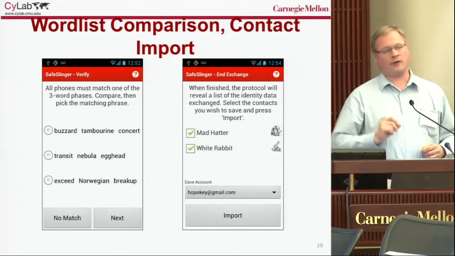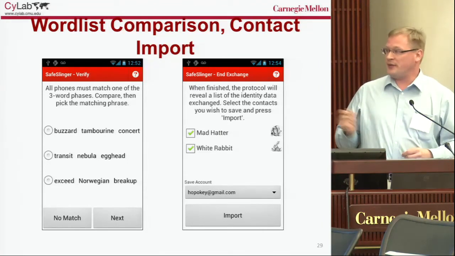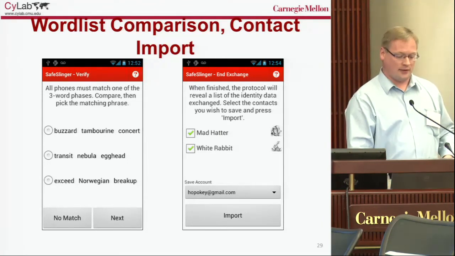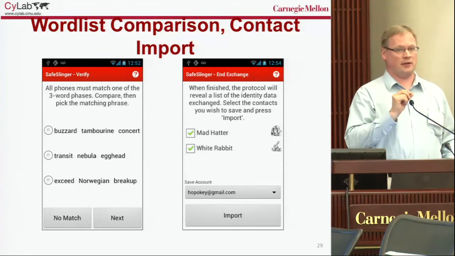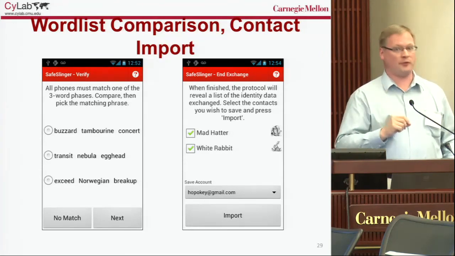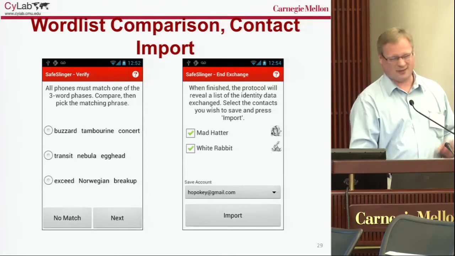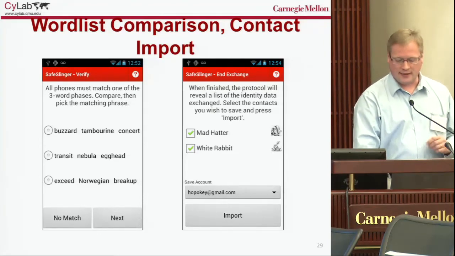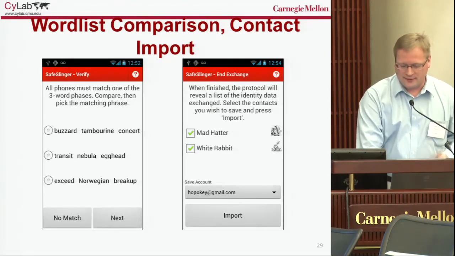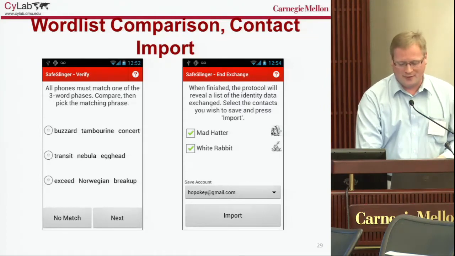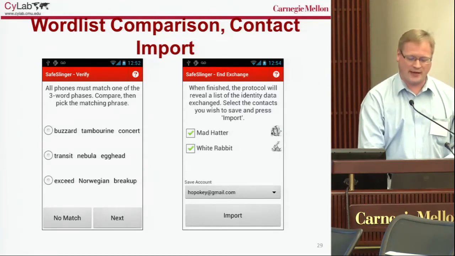These other decoy phrases are deterministic, so no other decoy should appear on any other user's phone while you're in that exchange. So it's a little less confusing. And at the end, we finally see the public or the private information that we share that we can decrypt from Mad Hatter and White Rabbit.